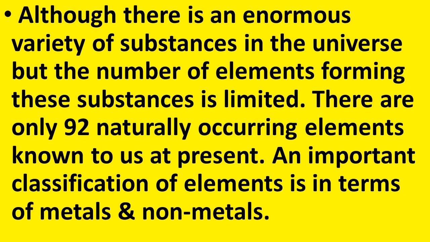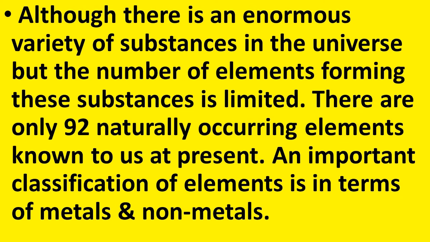There are only 92 elements occurring naturally, and there are a few elements which are made by man. So, a total of 114 elements are known to us. Whatever substances are seen in the world, in the universe, are made up of these elements.